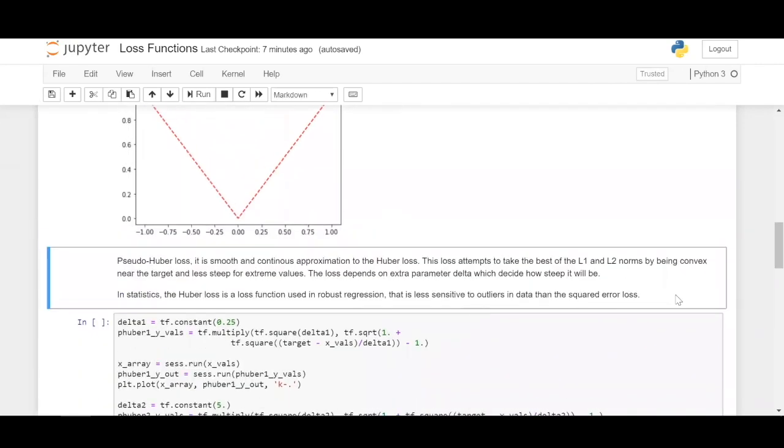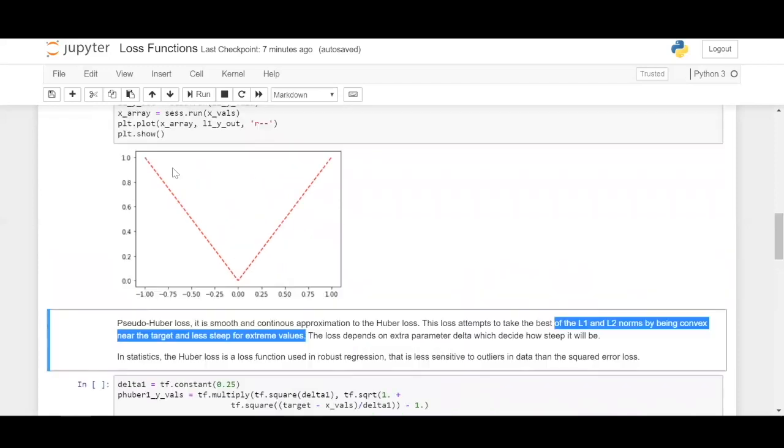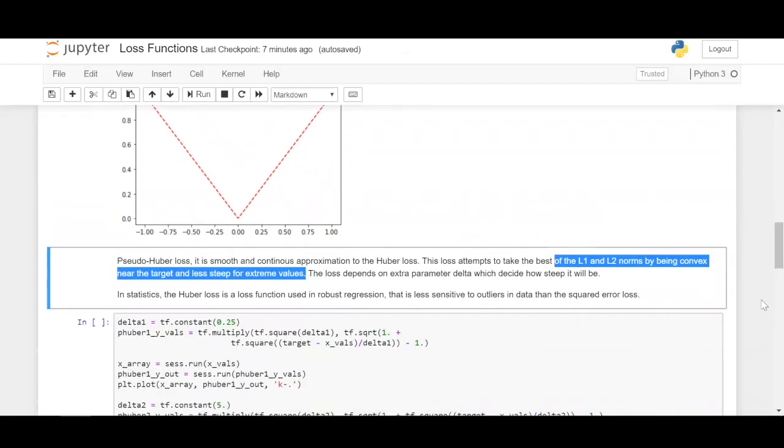So next one is pseudo Huber loss. It's actually a modified version of Huber loss, and the reason why I've taken this up is because it's pretty much smooth and it's a continuous approximation to the Huber loss function. What it does is it tries to get the best out of the L1 and L2 loss functions by being convex near the target and less steep at the extreme values.